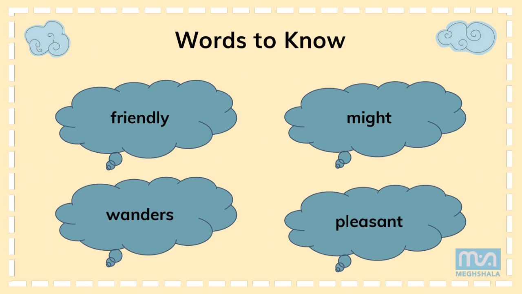Friendly, might, wanders, pleasant, blown, showers, meadow, flowers. So now you have to read it aloud and you have to guess their meaning. Okay, few seconds for you.